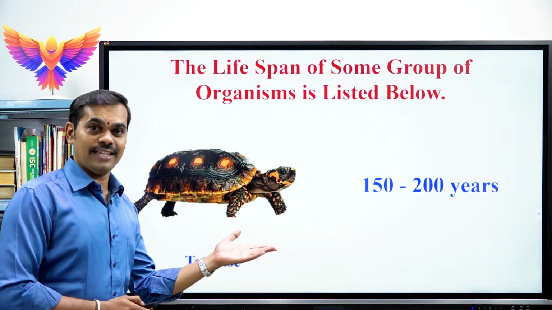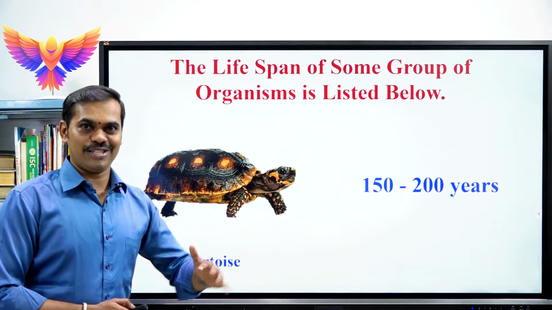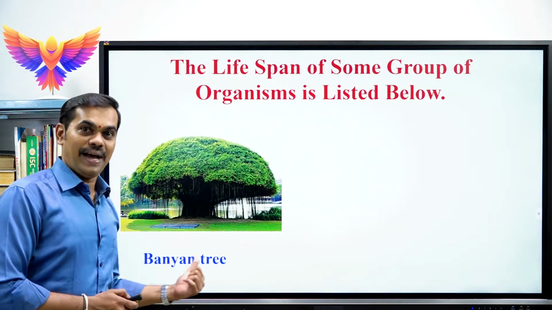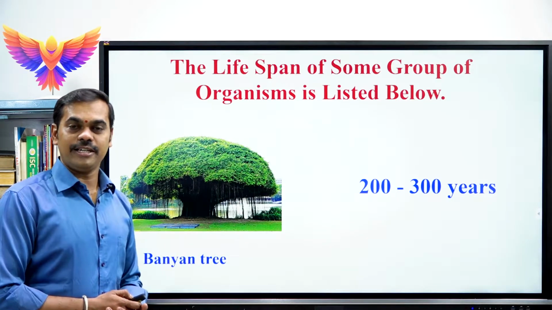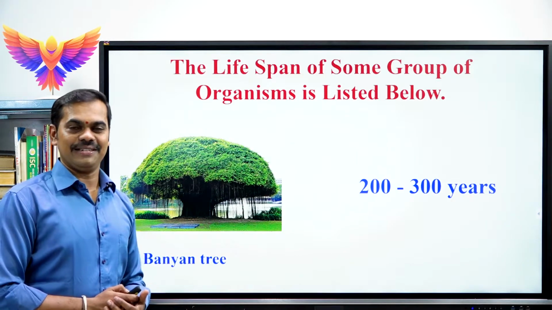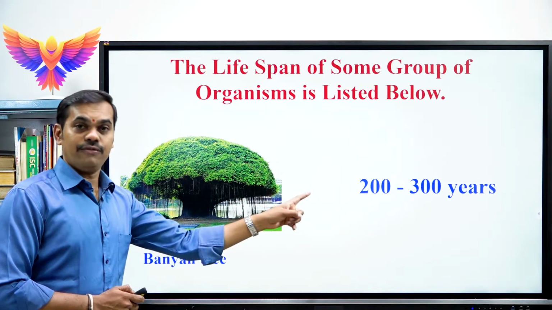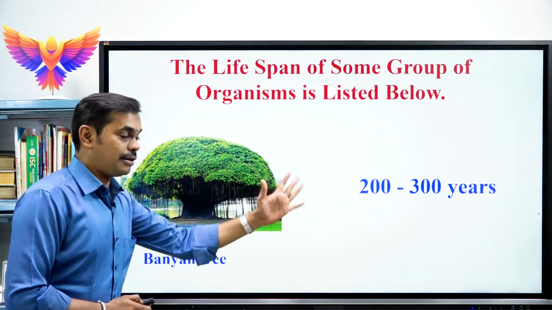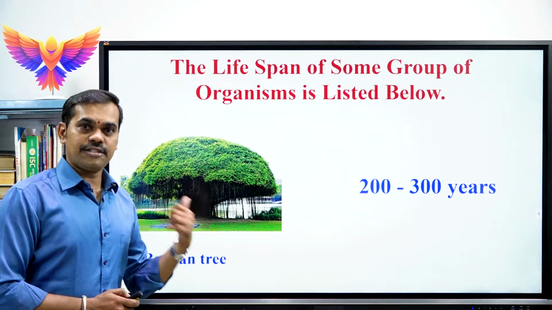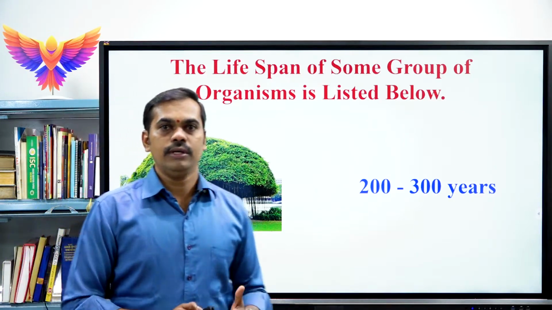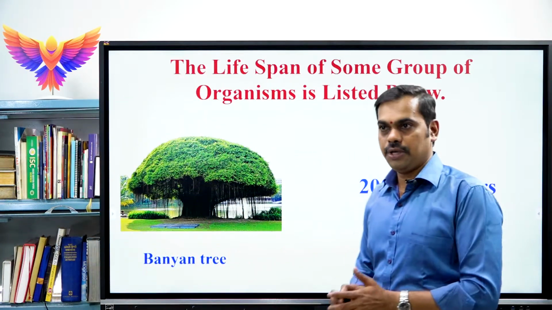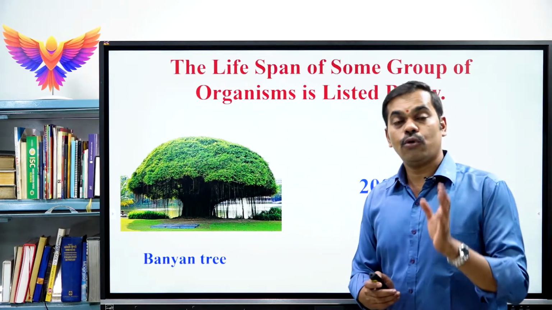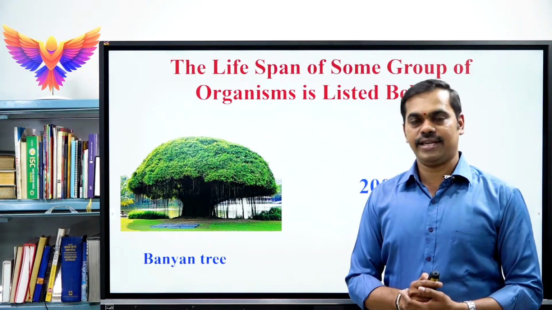Sir, is there any organism which can survive more than 200 years? Obviously, the banyan tree. The lifespan of the banyan tree is 200 to 300 years. It is one of the organisms which can live for 300 years. After learning about the lifespans of different organisms, please learn all the lifespans you have studied. It is very important for your competitive examinations.